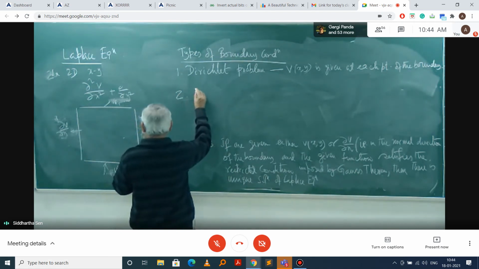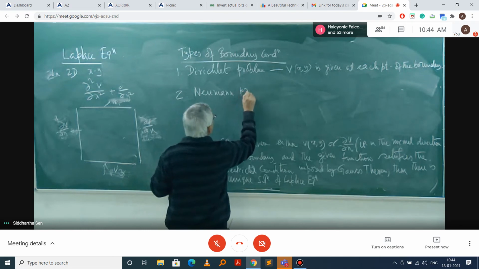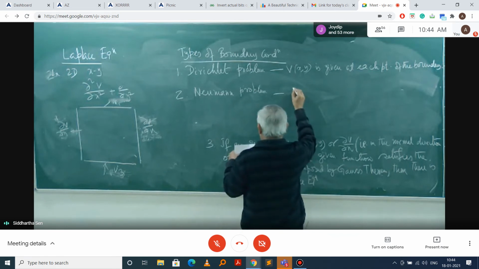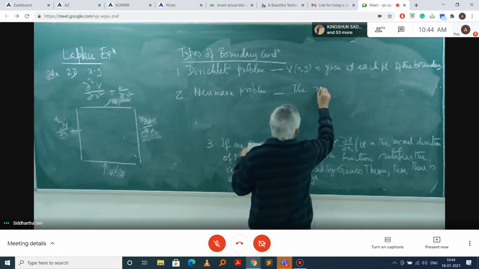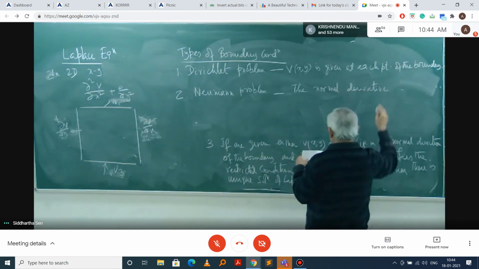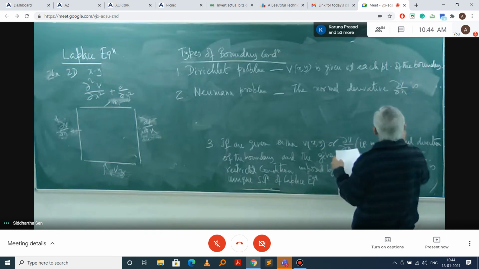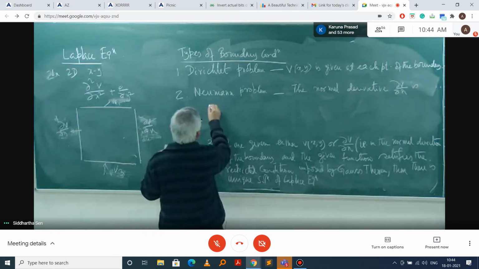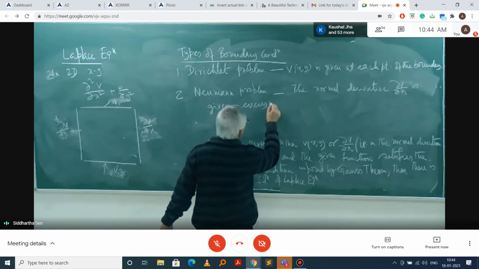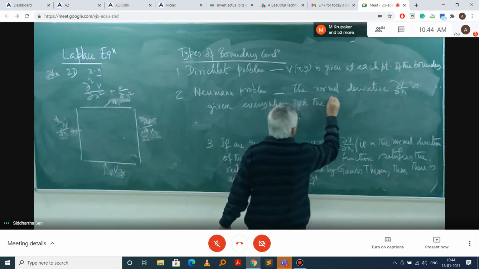Next is the Neumann problem, where we have the normal derivative ∂V/∂n given everywhere on the boundary.